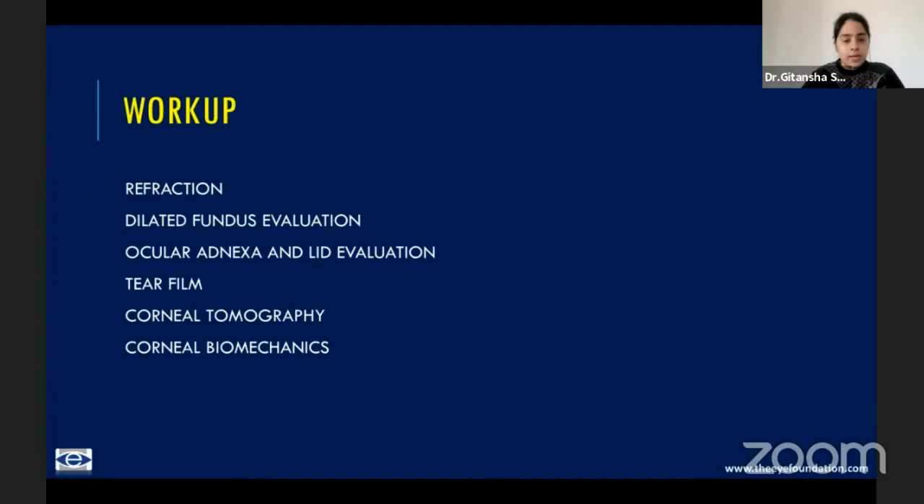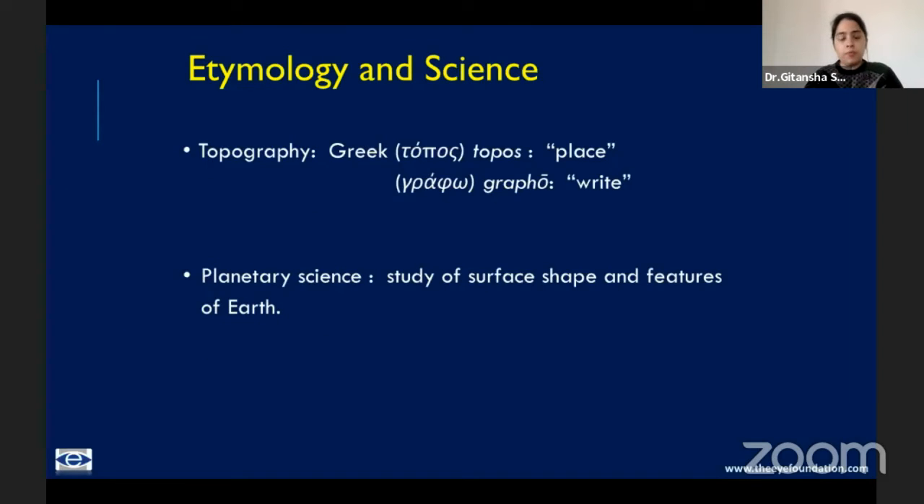Ocular adnexa and lid evaluation essentially includes checking for things like blepharitis, any MGD, treating them and making sure that the ocular surface is healthy. You have a good tear film. Corneal tomography and biomechanics has already been dealt with in detail, but I'll be covering it in the subsequent slides and giving you examples of how you select cases. So this is very brief.